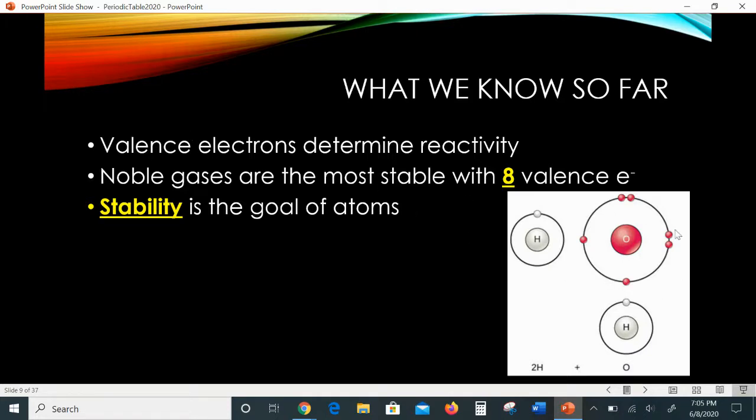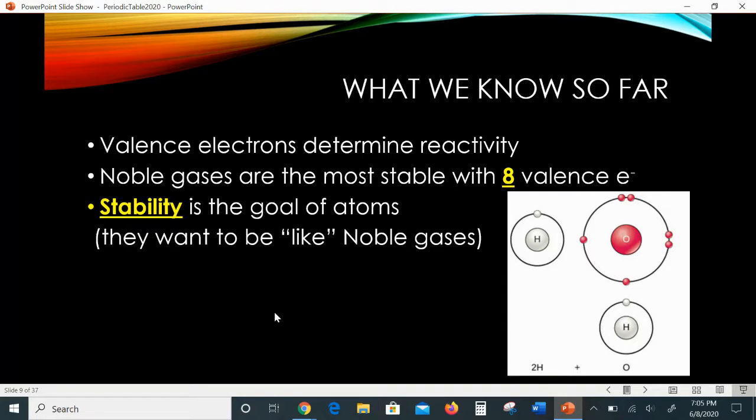So the reason why water occurs is because the 6 valence electrons of oxygen get together with 2 hydrogens, each bringing 1 valence electron. So now oxygen thinks it has 8. Each hydrogen will think it has 2 by sharing one with the oxygen. So it'll think it has 2 valence electrons like the noble gas helium. Oxygen will think it has 8 valence electrons like the noble gas neon.